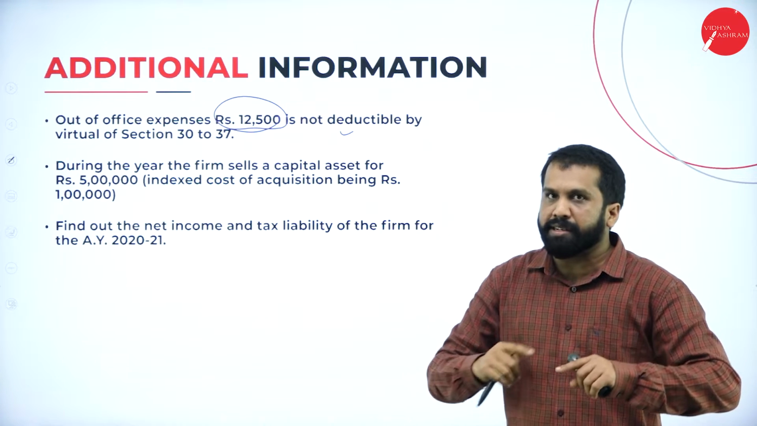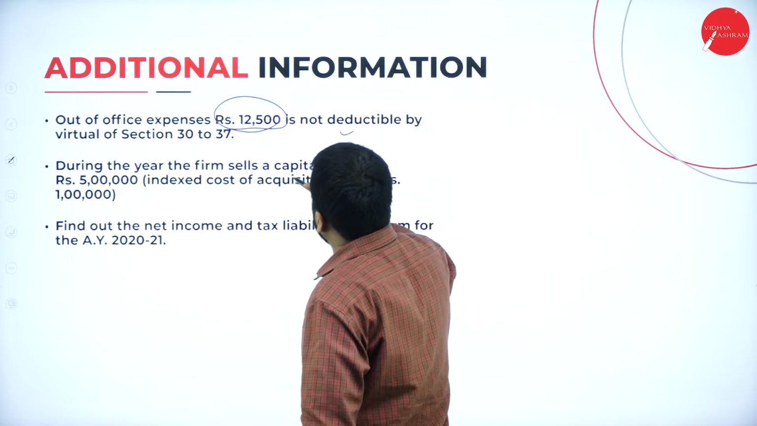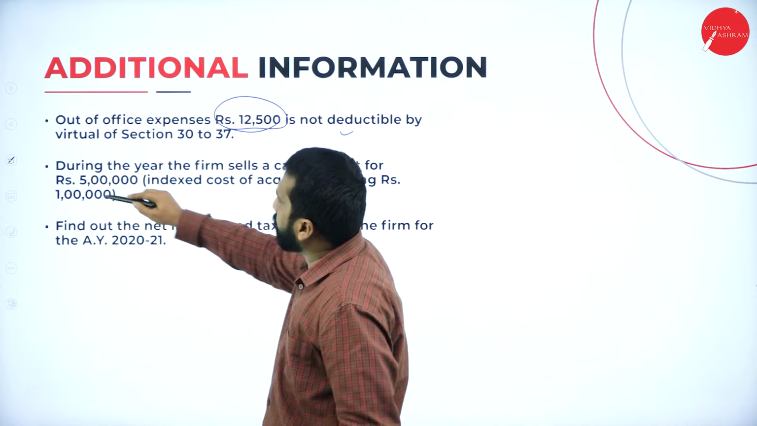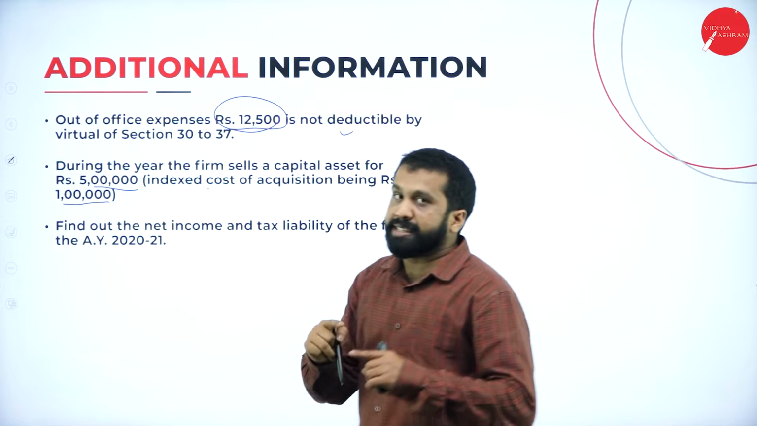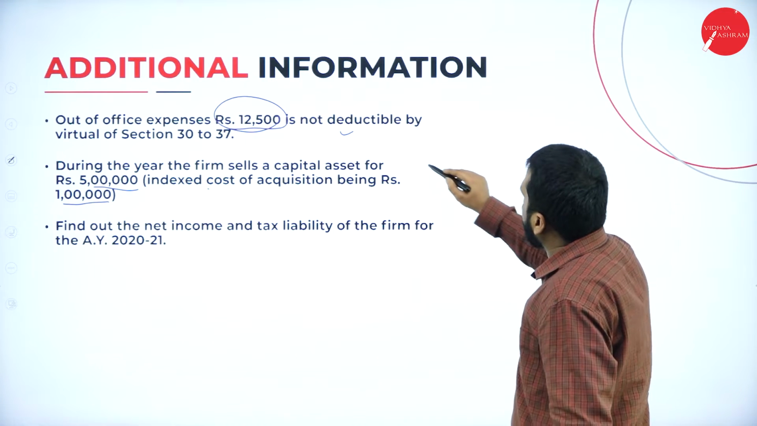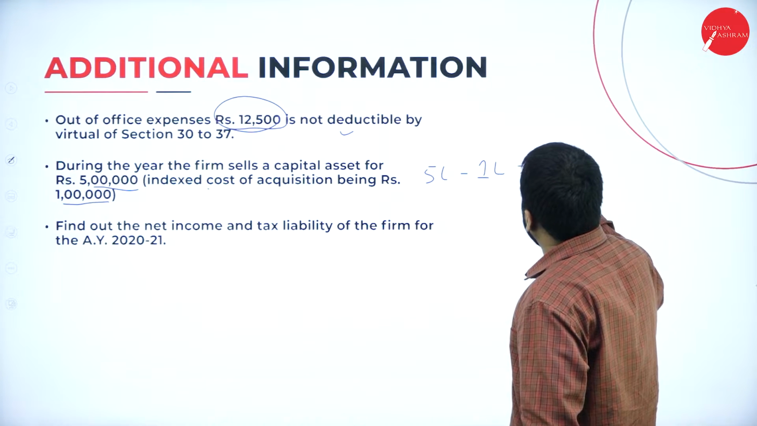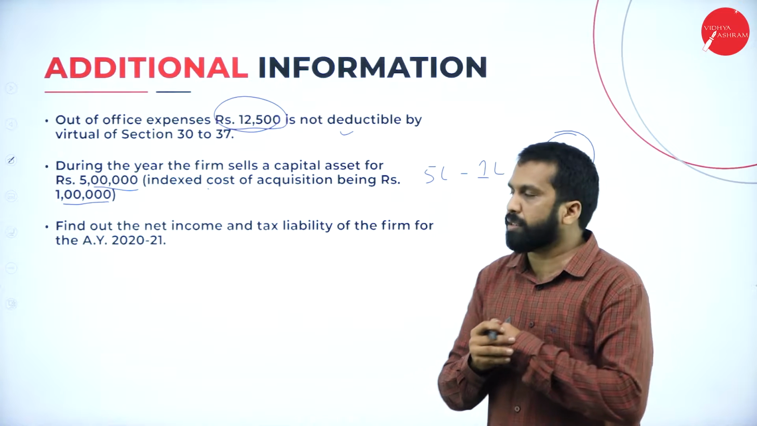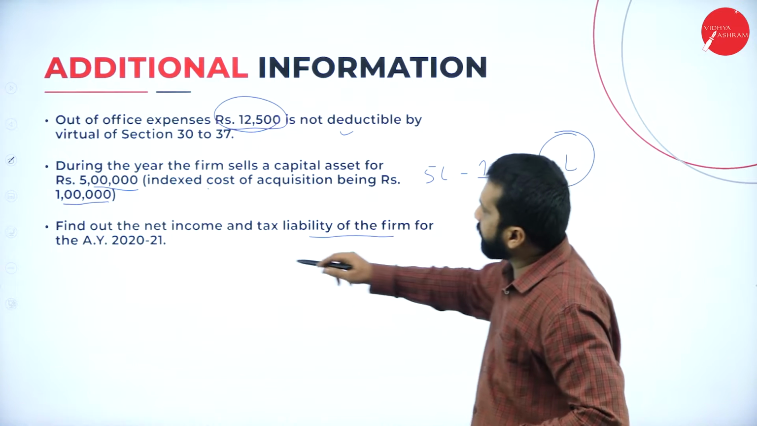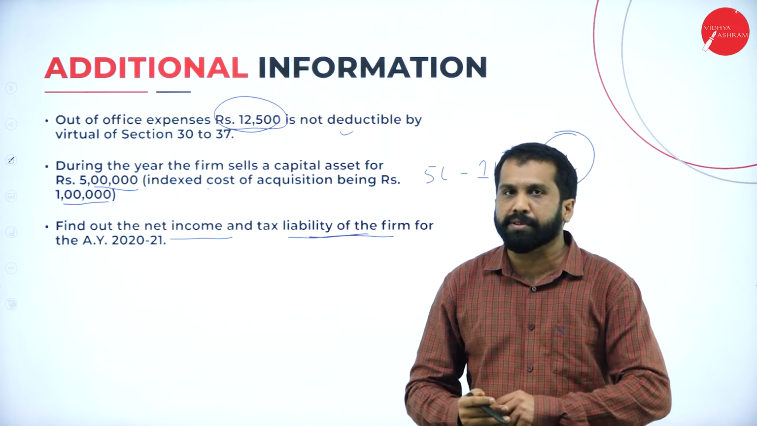We cannot deduct, which means we are supposed to add. Now, during the year, the firm sells a capital asset for 5 lakh, with an indexed cost of acquisition of 1 lakh. It is an extra income: 5 lakh minus 1 lakh, your income is 4 lakh. You are supposed to consider 4 lakh. Find out the net income also, and the tax liability also.